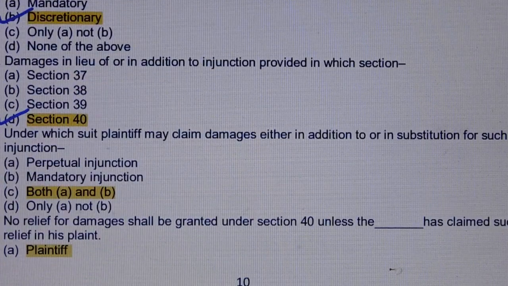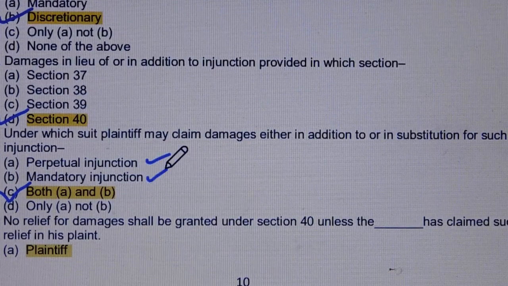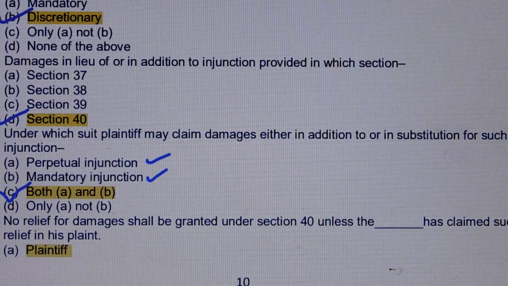Question number 109. Under which suit plaintiff may claim damages either in addition to or in substitution for such injunction? Answer is option number C, both option A and B. Option A, perpetual injunction. Option B, mandatory injunction. Question number 110. No relief for damages shall be granted under section 40 unless the dash has claimed such relief in his plaint. Answer is option number A, plaintiff.